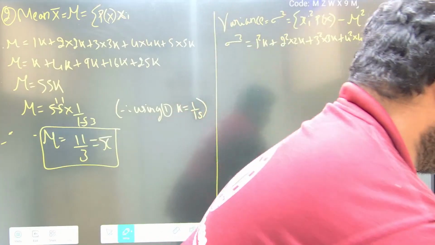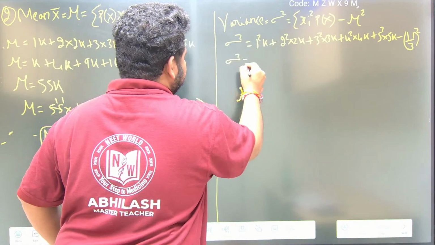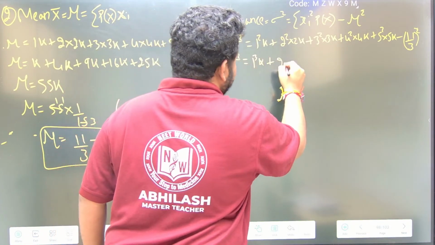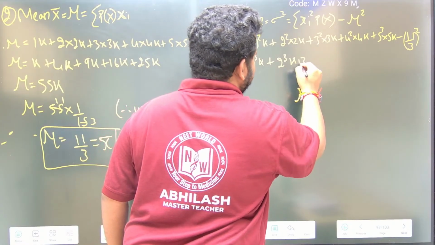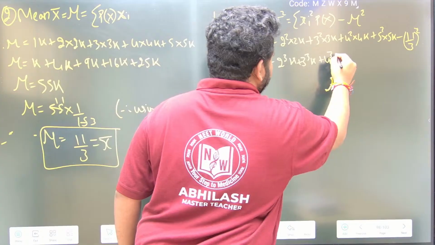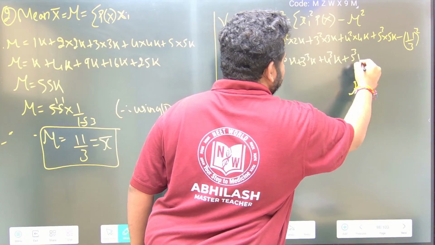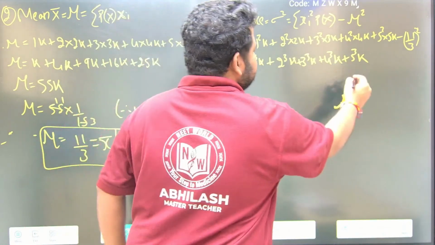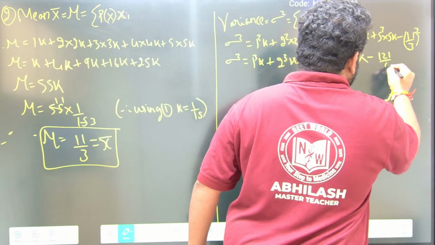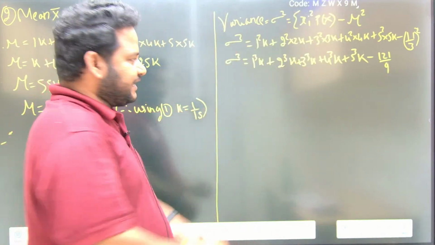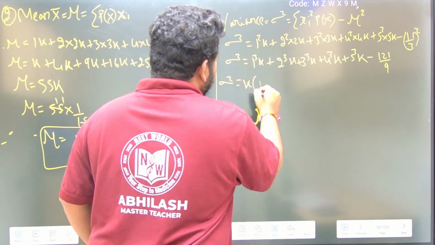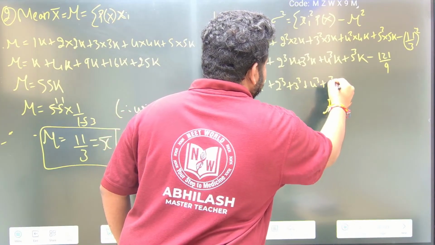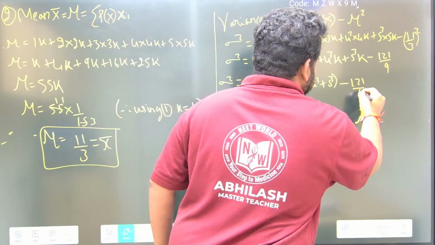Then sigma square will be equal to 1 cube into k, 2 cube into k, 3 square into 3 is 3 cube into k, 4 square into 4 is 4 cube into k, 5 square into 5 is 5 cube into k. 1 square is nothing but 1, and 1 cube is also 1, so I wrote it as 1 cube. This minus 11 square means 121 by 9. Everywhere k is there, I can take k common. So sigma square is equal to k into 1 cube plus 2 cube plus 3 cube plus 4 cube plus 5 cube, minus 121 by 9.